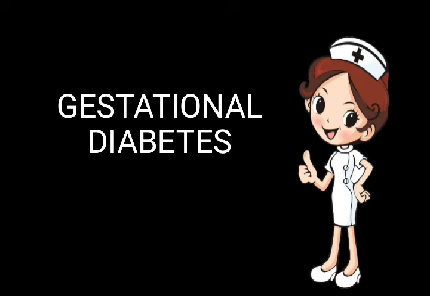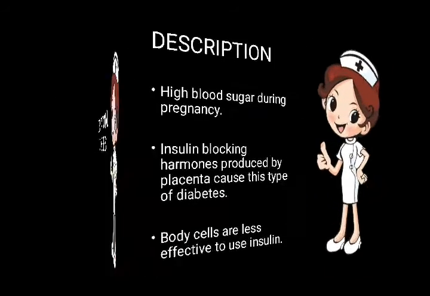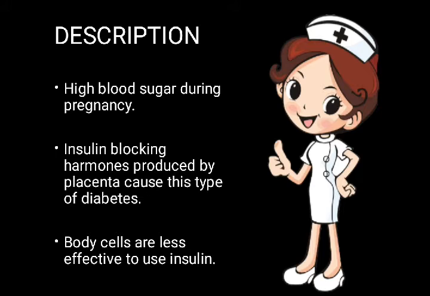Hi everyone, today I am giving you an explanation of the topic gestational diabetes, which is the fourth and last type of diabetes. Let's move to its description. It is high blood sugar during pregnancy. Insulin-blocking hormones produced by the placenta cause this type of diabetes. Inside the placenta there are some hormones which block the insulin, due to which gestational diabetes occurs.